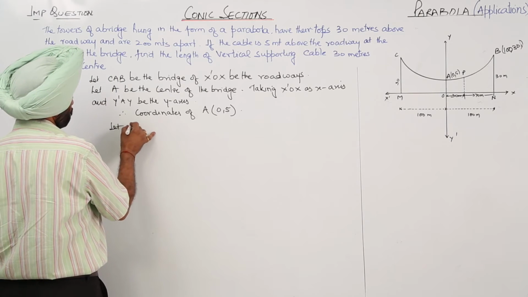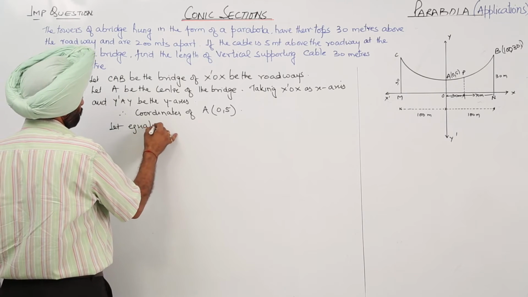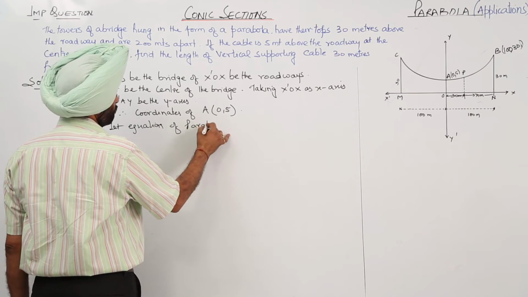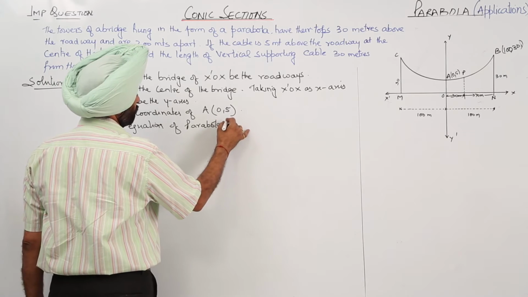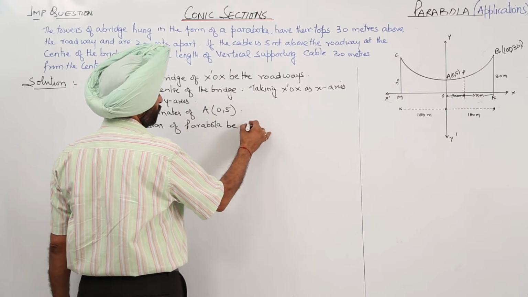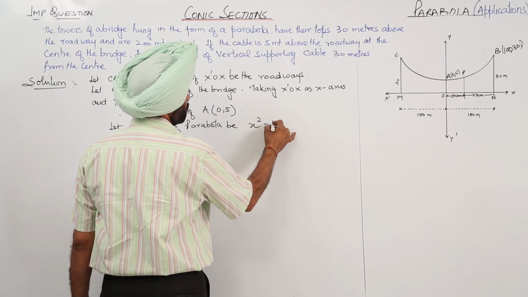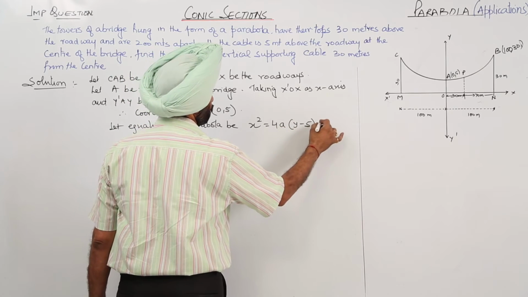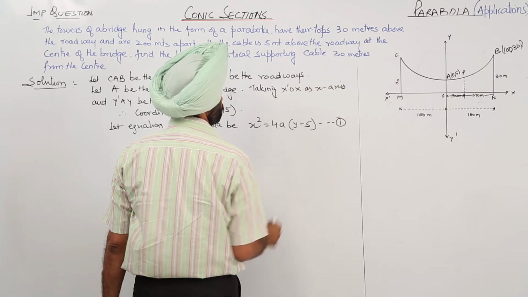Let the equation of the parabola be x square is equal to 4a(y minus 5). Equation 1.